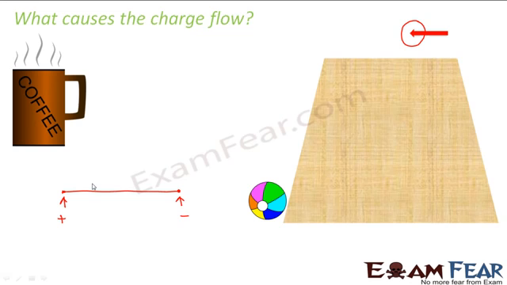The internal structure of the cell is such that chemical energy gets converted into electrical energy inside the cell. Therefore, this cell or a combination of cells, which is also known as battery, they are used to provide electrical energy, or they are used to produce potential difference between its two ends so that charge flow can be initiated.